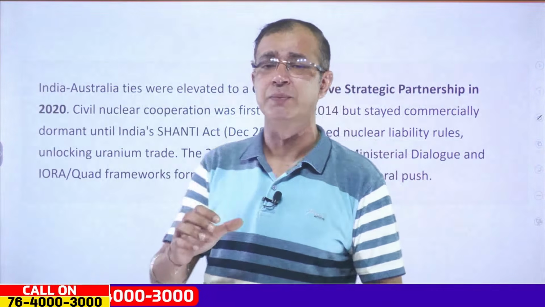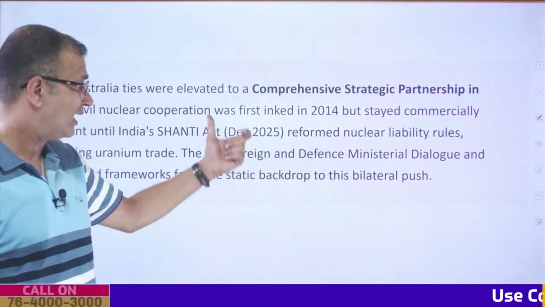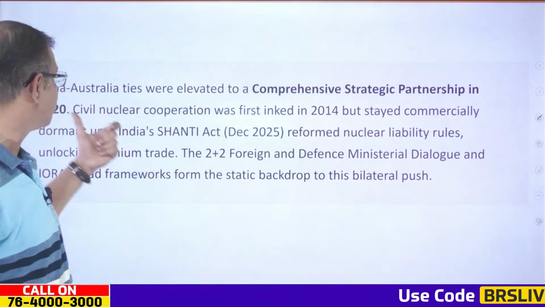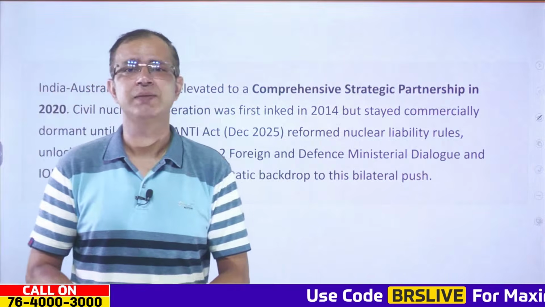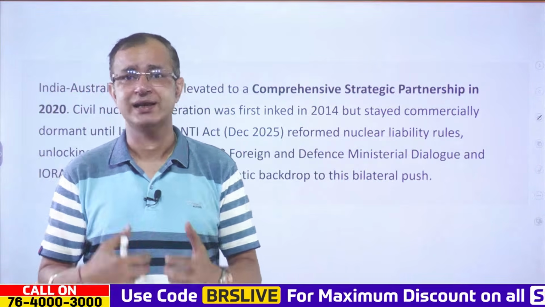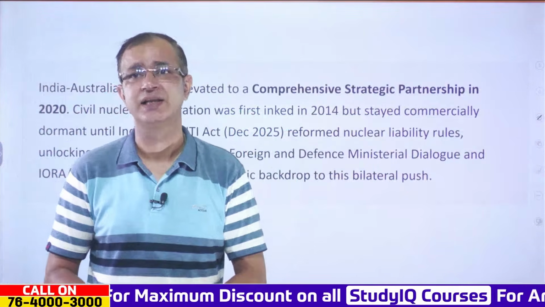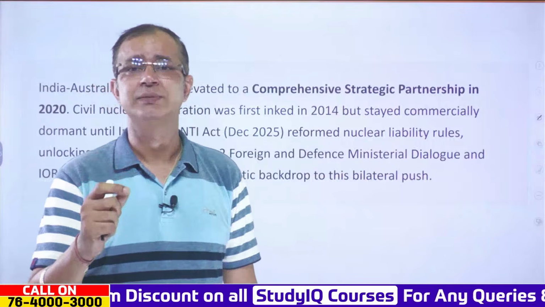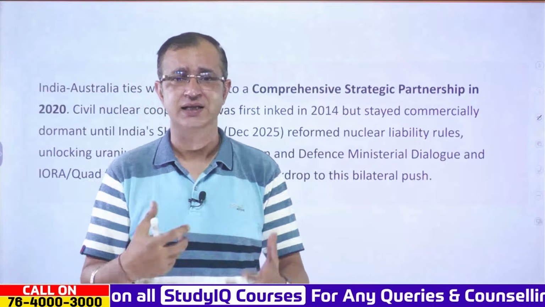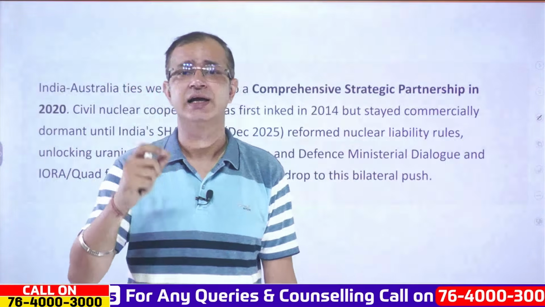All right, so again, this is quite important when it comes to India and Australia, because the partnership that we have with Australia was upgraded to the comprehensive strategic partnership in 2020. But at the same time, the civil nuclear deal was in the pipeline, and it was actually inked in 2014, but then it was stayed because of the liability clauses in the Nuclear Act.